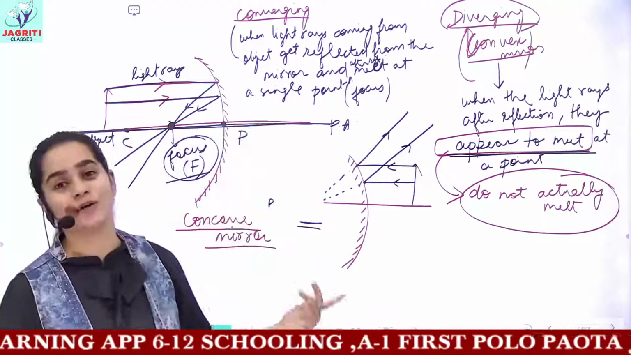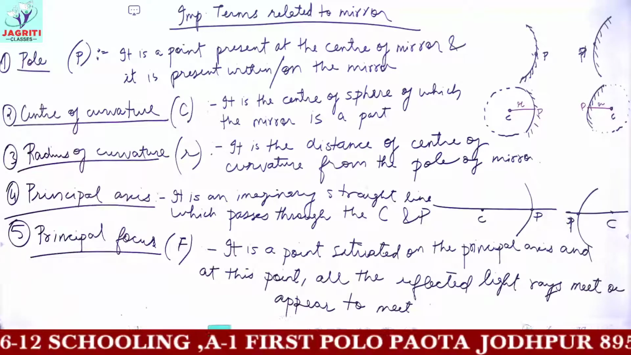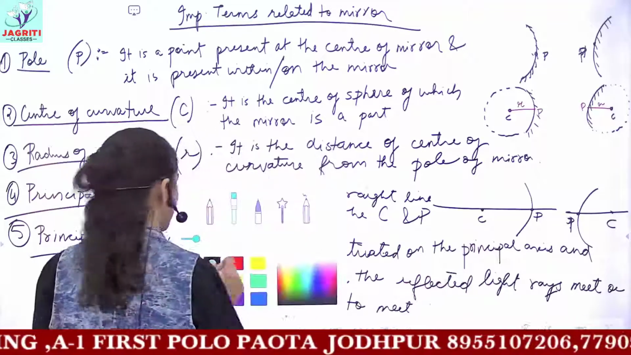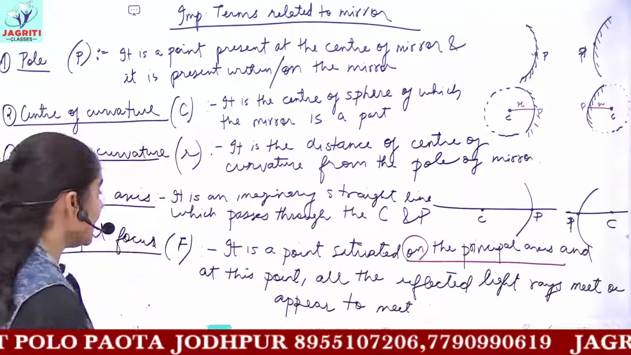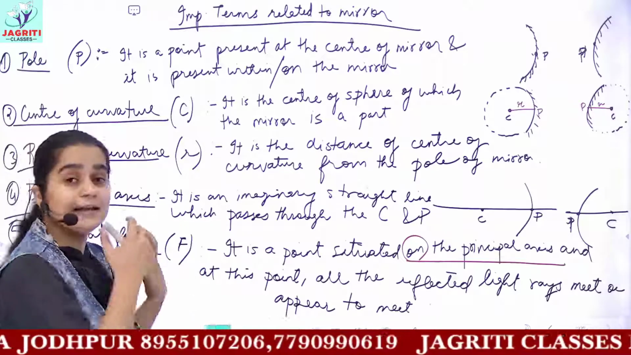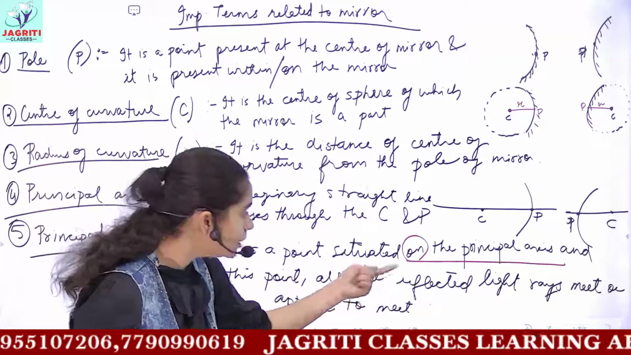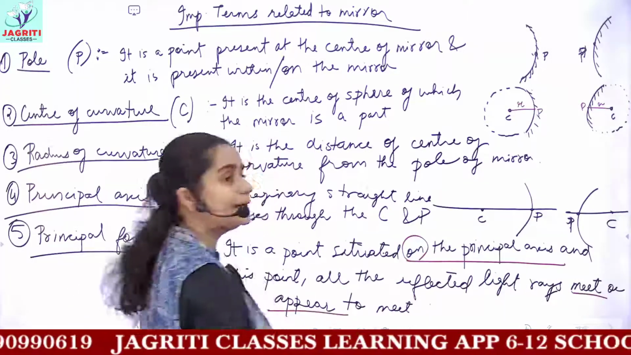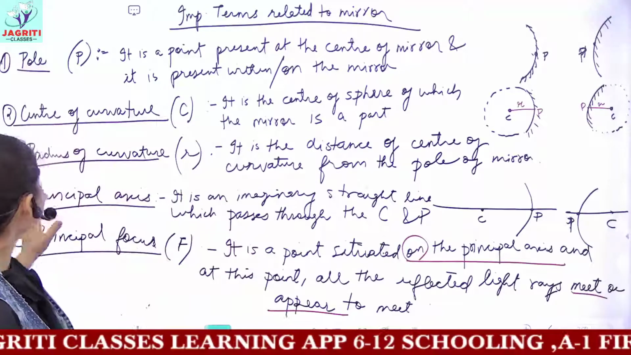So this point is called the principal focus of the mirror, and the same definition I have written here. It is a point which is situated on the principal axis. This is important, that it is situated on the principal axis, and at this point all the reflected light rays, that is the light rays coming from the mirror after reflection, can actually meet or appear to meet, in both the cases, converging and diverging. So these are some of the definitions.